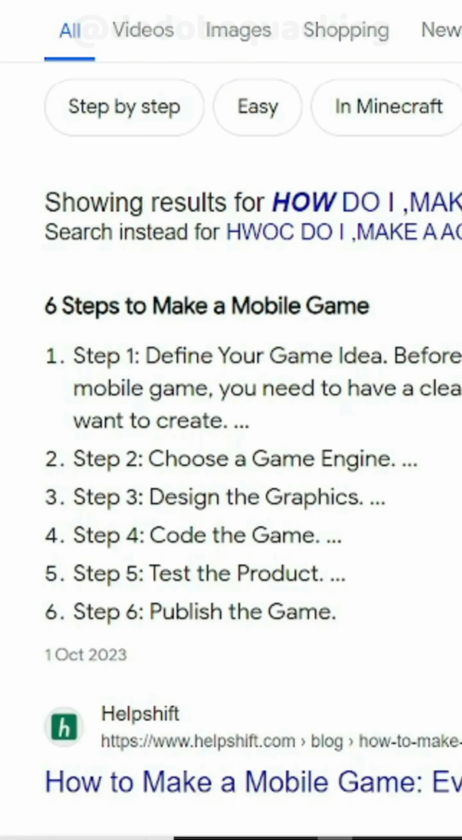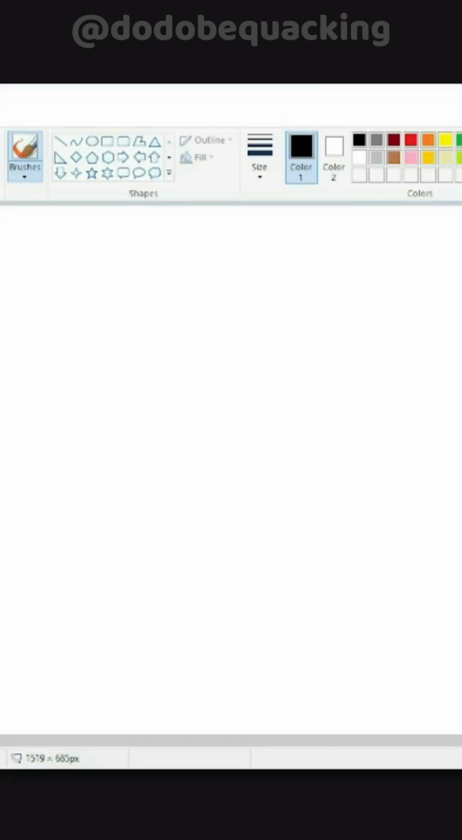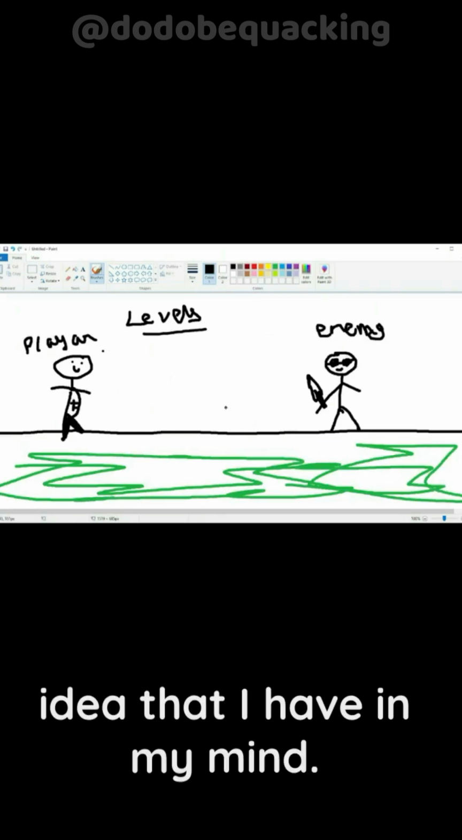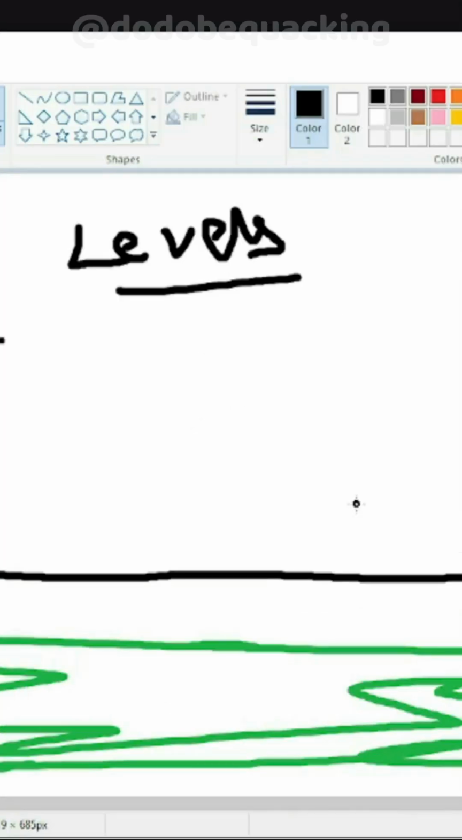On Google it said there are 6 steps. So the first one is define a game idea. So straight up I went to my favorite app, Paint. And I tried to describe the idea that I have in my mind. So there's gonna be a player, there's gonna be different levels and an enemy, right? Right? That's just everything a game has.